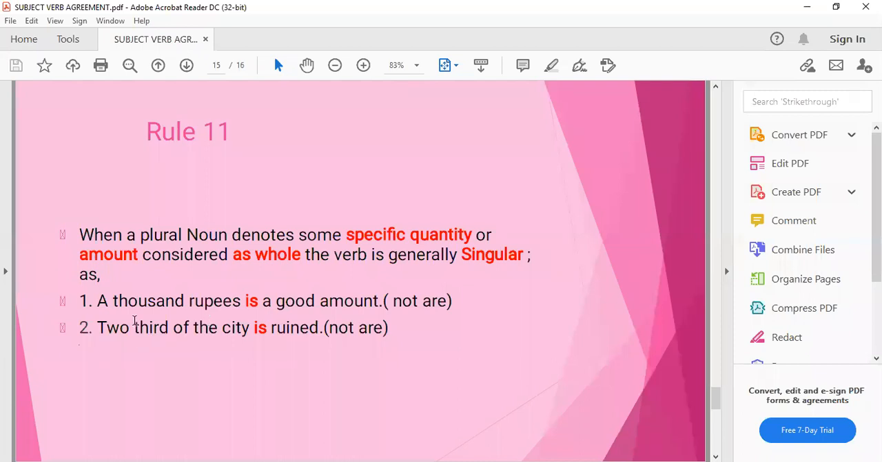When we talk about different notes and coins, then money can be divided into plural form. But when we are talking about it as a collective specific quantity or amount, then it is taken as singular.